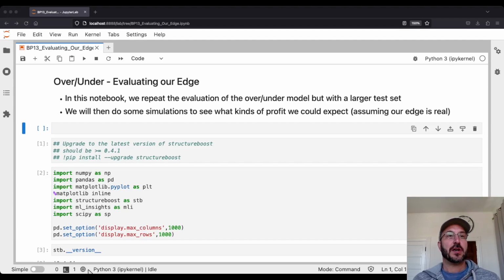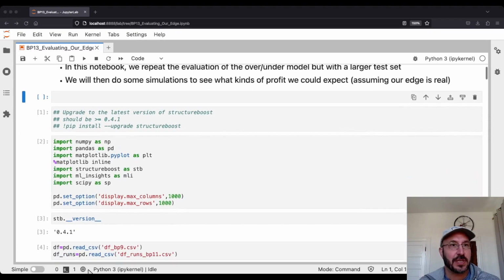Okay, so in this notebook, we're really going to repeat the same evaluation we did before, but on a bigger test set, and we're going to see whether this gives us a little bit more evidence, a little bit more confidence, that we actually have a model that can predict the over/under with enough edge to beat Las Vegas. And then we're going to say, okay, let's assume we have the edge that we think we have. How much money would we expect to make? Could we still be losing money? What should we expect to happen if we played out this strategy?